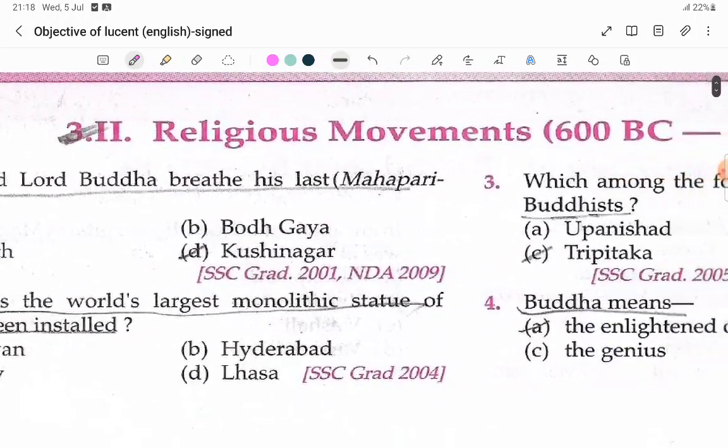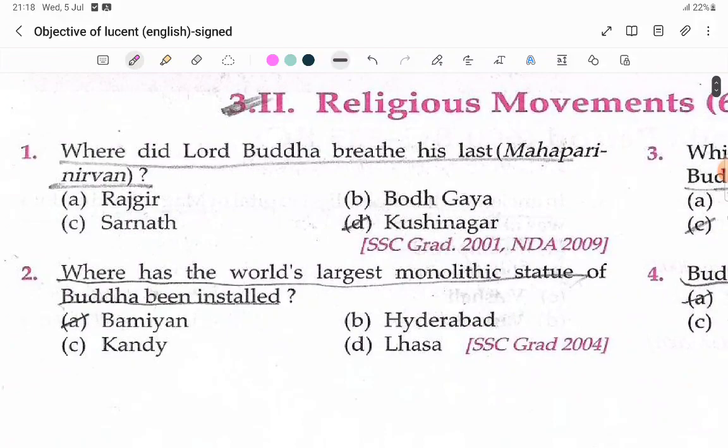Religious movement, part 2. Where did Lord Buddha breathe his last? Mahaparinirvan, means he died. Kushinagar. So you remember, whenever he died, some people are happy. So that is Kushi. Where was the world's largest monolithic statue of Buddha installed? Bamiyan.